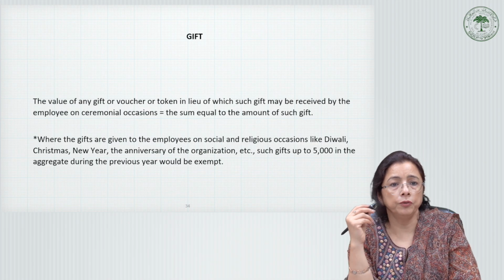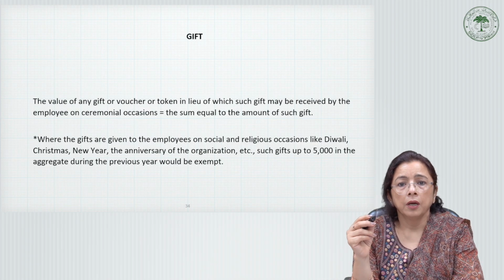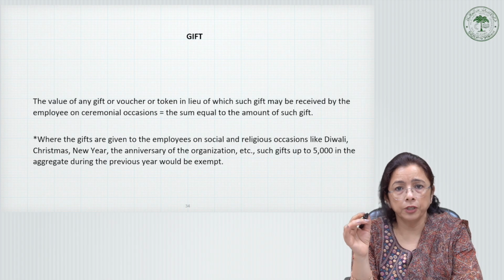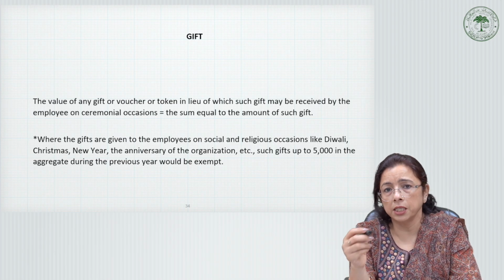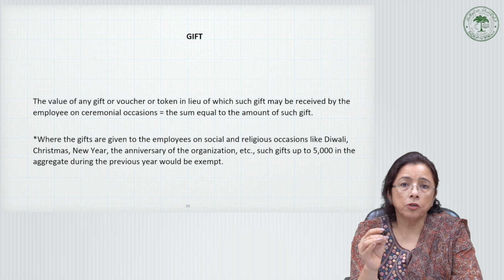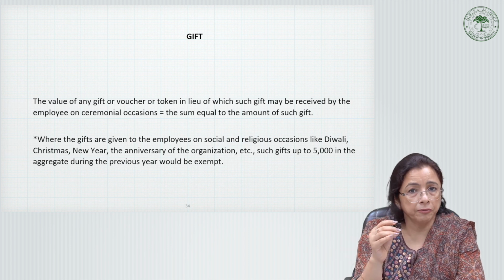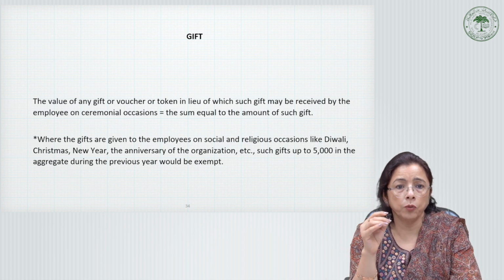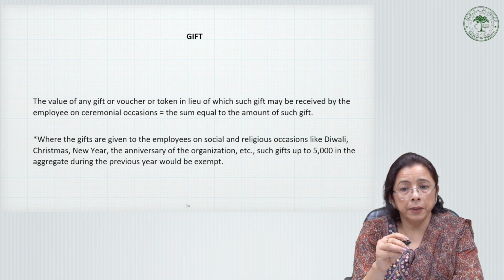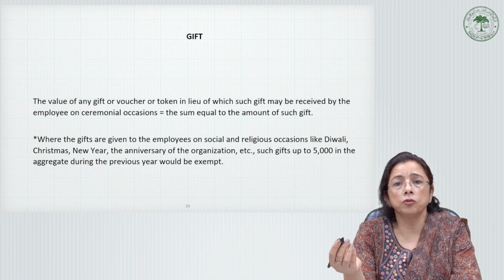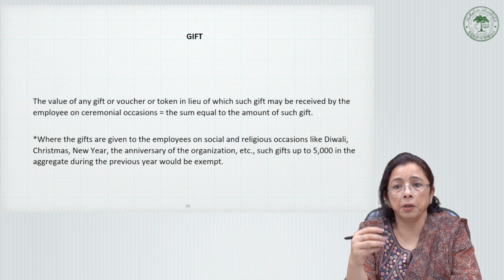After free food, we have gifts. Many a time the organization, because of good work or some festive occasion, provides gifts to the employee, sometimes also to their family members on personal functions.